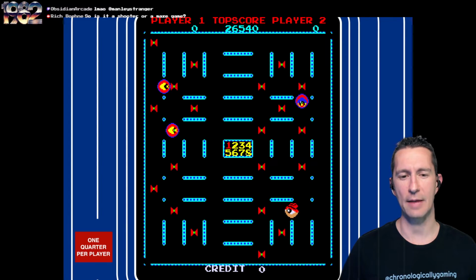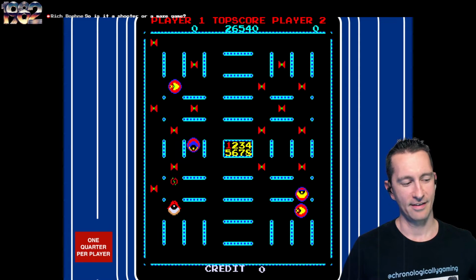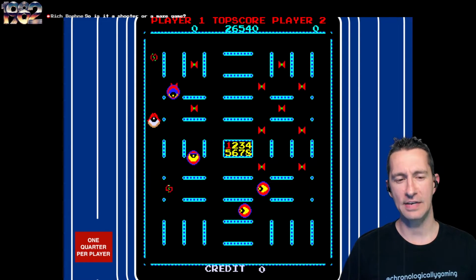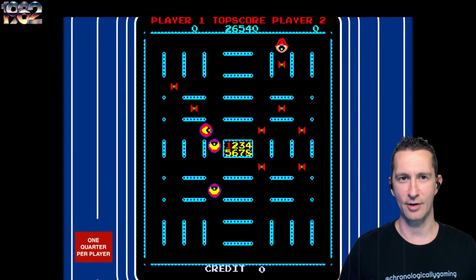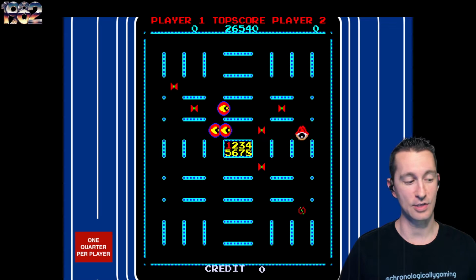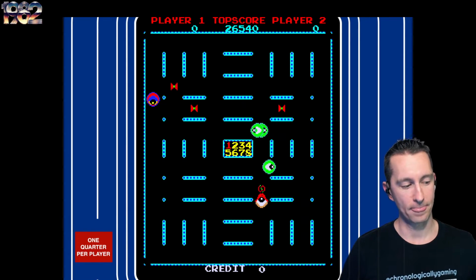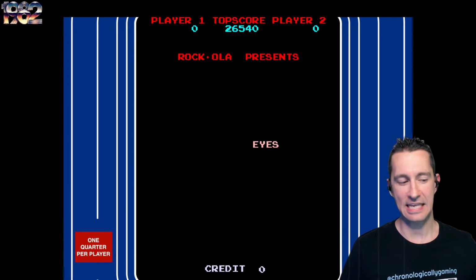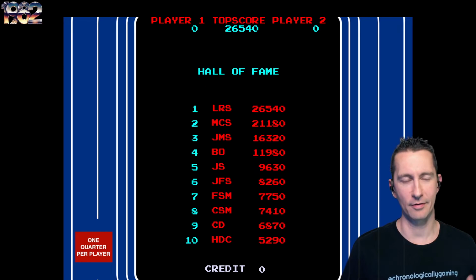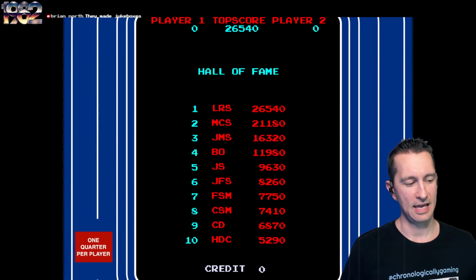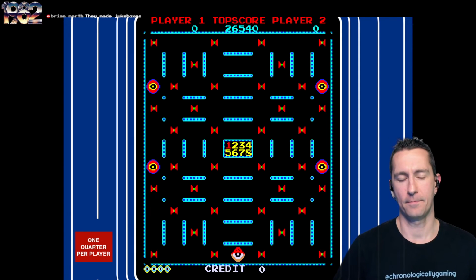So you can see it's another top-down maze game. At least it's showing here on the attract mode. This is a top-down fixed screen arcade maze game. And of all the games we played here on the show, across all platforms, this is the 203rd game that's this kind of genre. In the arcade, this would be the 59th game that's like this. Not like a straight-up Pac-Man clone, but it's taking the same formula. All right, let's put a coin in. And go.